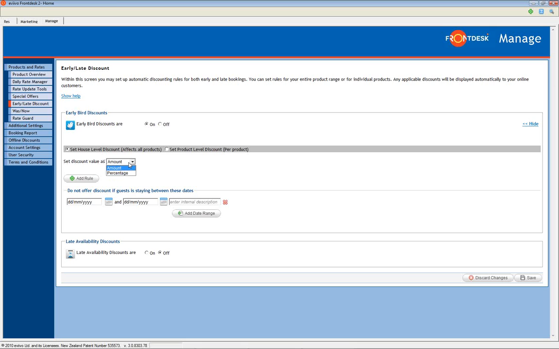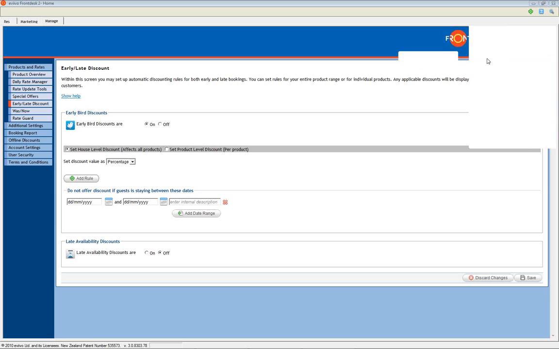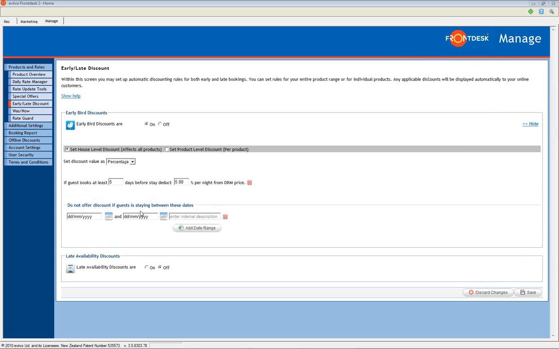Choose whether to offer a fixed dollar amount or a percentage discount from the drop-down list. Click on Add Rule and complete the empty fields. Add exclusion dates for periods when you don't wish to offer the discount, for example, public holidays.